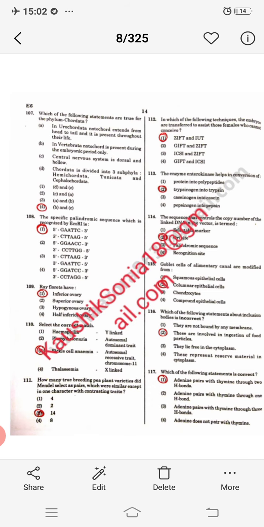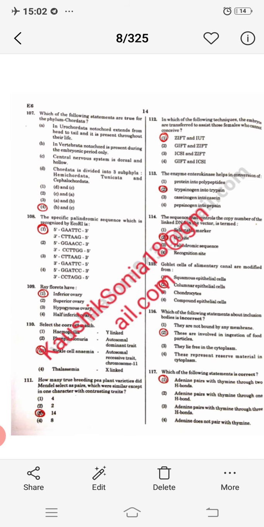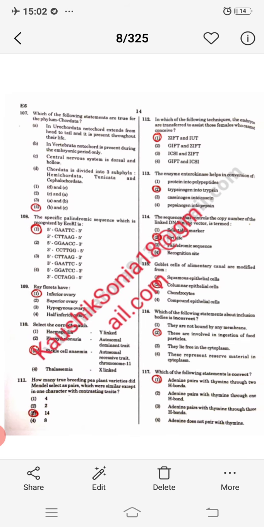Next question, the sequence that controls the copy number of the linked DNA in a vector is termed as ORI site. ORI site, that is origin of replication, is responsible for the copy number of the linked DNA. Next question, goblet cells of alimentary canal are modified from columnar epithelial cells.